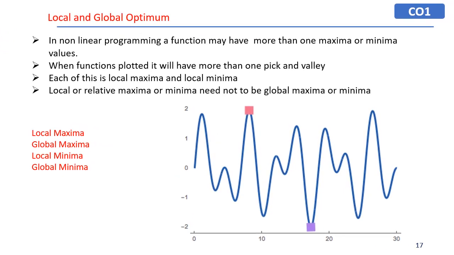In nonlinear programming, a function may have more than one maxima or minima value. So there can be more than one maximum: one, two, three. These are all maximum values. The minima values lie at the bottom.